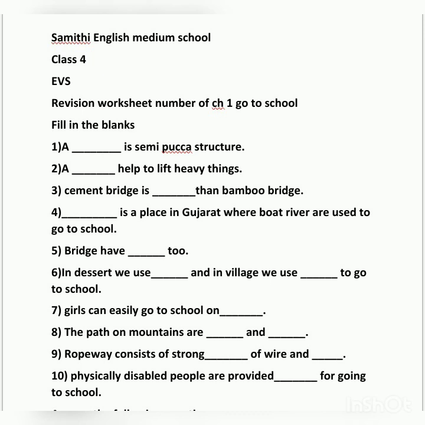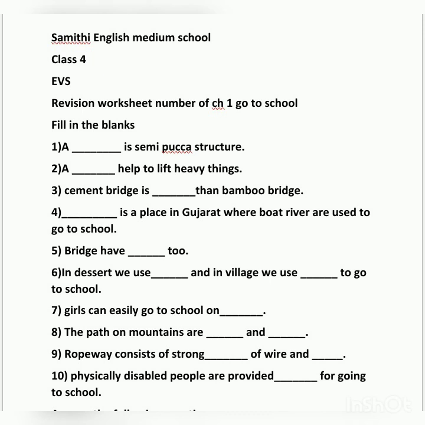It is there in the workbook. Fine. So you have to write the answer on your own. Okay, now next, cement bridge is dash than bamboo bridge. Cement bridge is what? Stronger or weaker? Think and write. Okay, now next, dash is a place where boats are used to go to school by children.